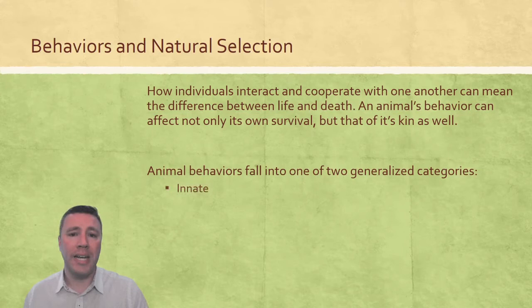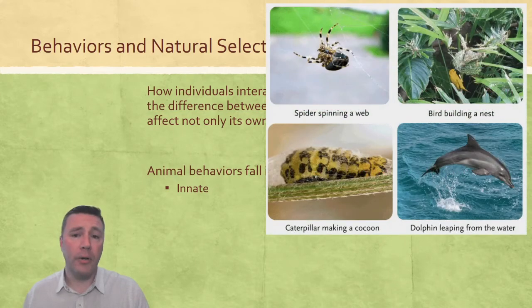The first type is called innate behavior. You can think of innate behavior as that instinctive behavior. It's built in genetically to how that organism functions. It's not influenced by environmental factors, and there's very low variability within a species. In other words, we tend to find all members of that species behaving in generally the same way when it comes to innate behaviors. Some great examples of innate behaviors are spiders spinning webs, caterpillars making cocoons, and dolphins leaping from the water. Those are all things that are built in to how those organisms function and survive.